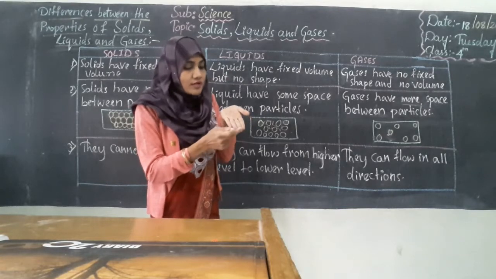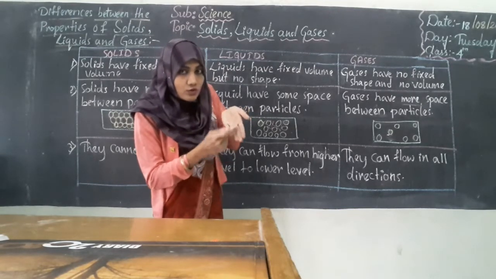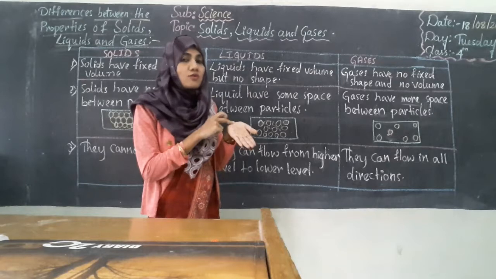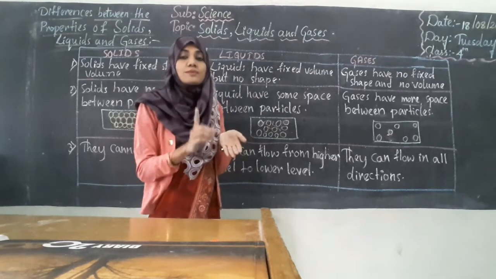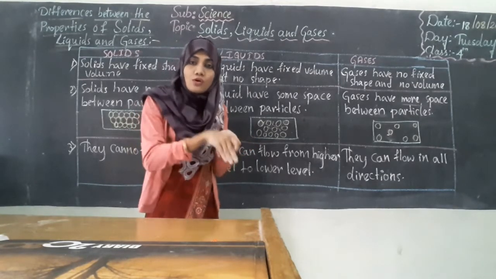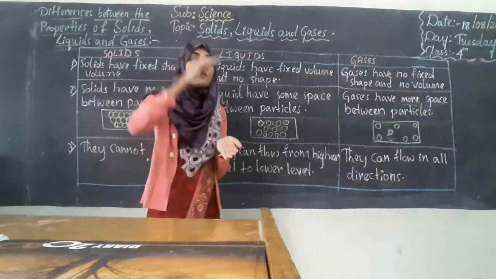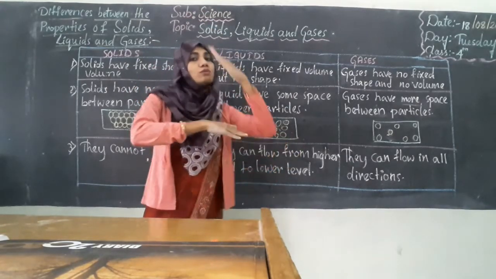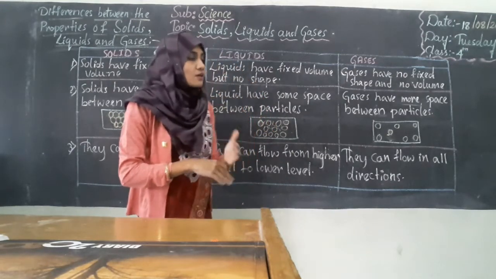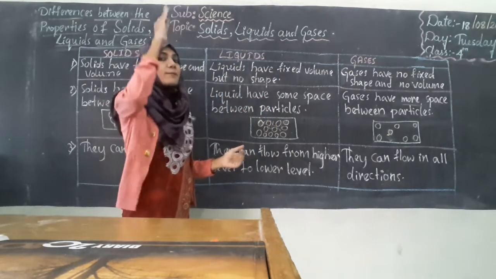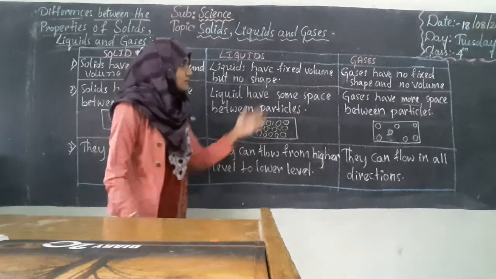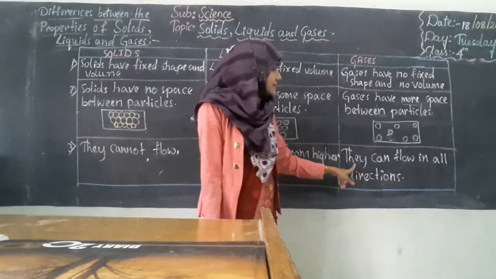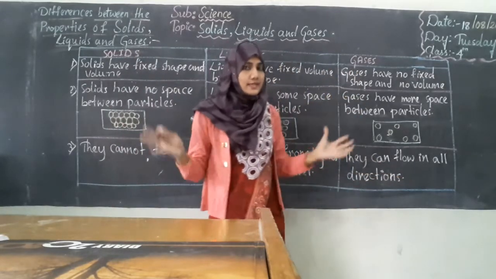But can water go from downward to upward? No, the water doesn't flow. So if a liquid wants to flow, it will flow only from higher to lower. It will never flow from lower to higher. Got it, students? So liquids can flow from higher to lower, whereas gases can flow in all directions.